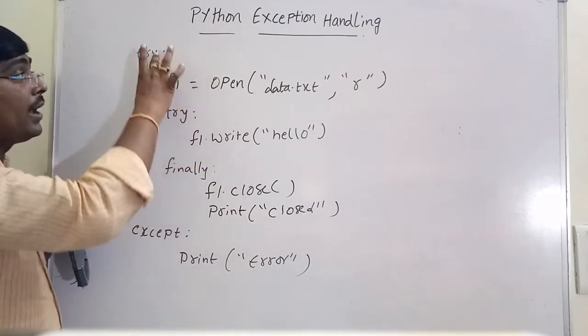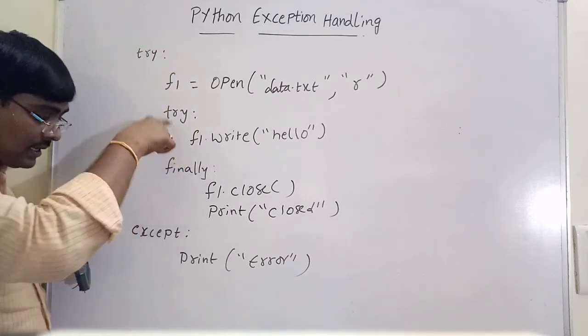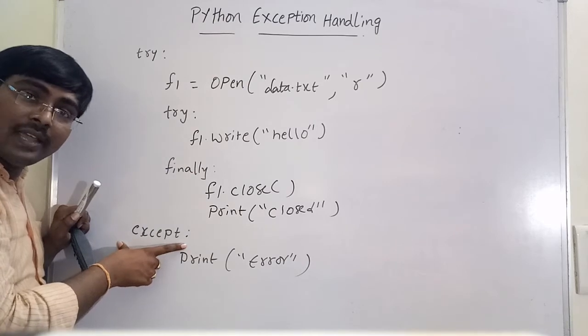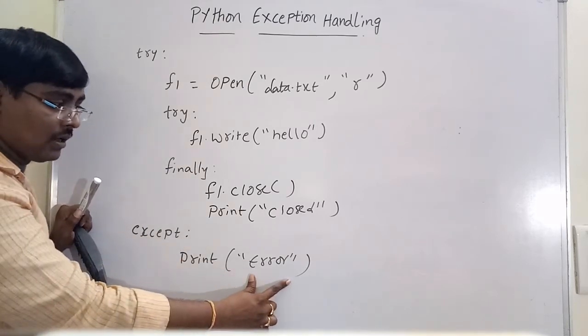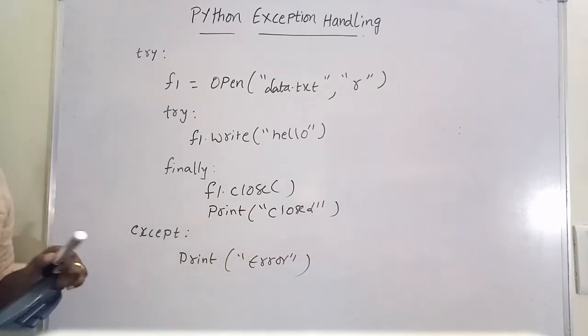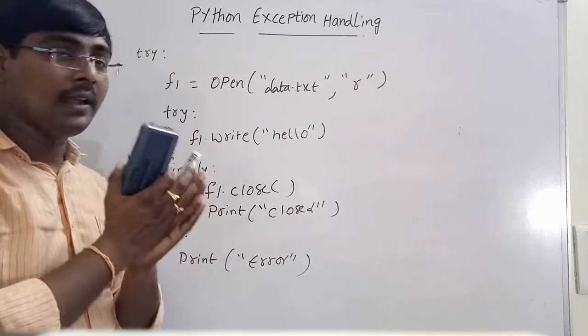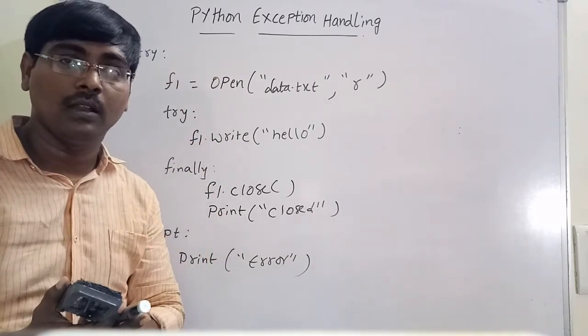And in the try block, it causes an error, so we move to except also. It prints an error also. So the output "closed" and "error" is displayed on the screen. Okay, that is try, except and finally.